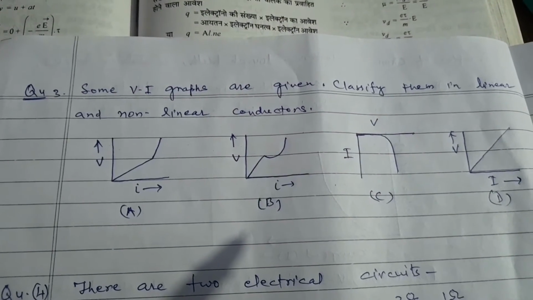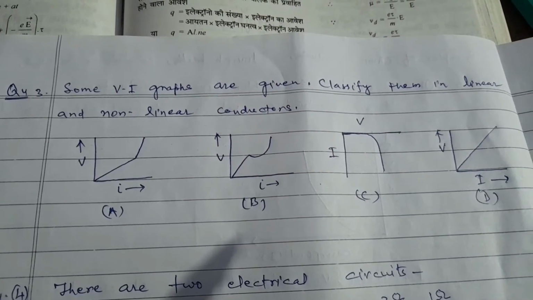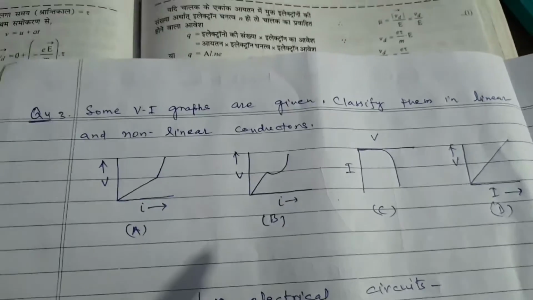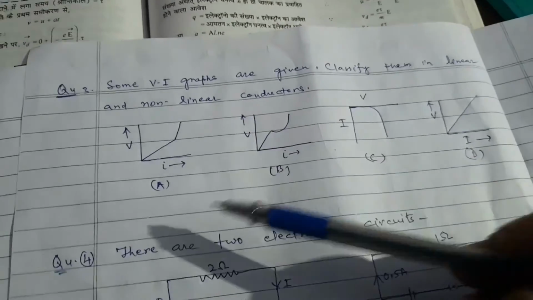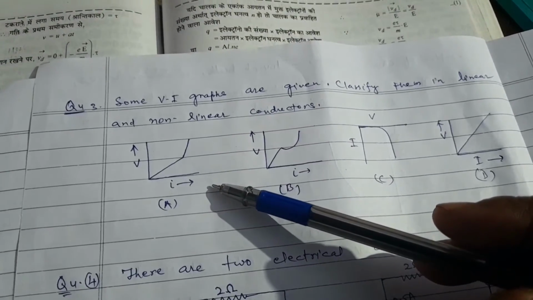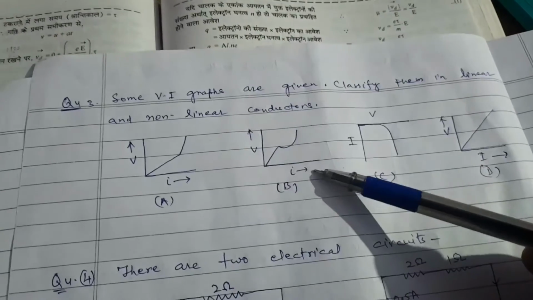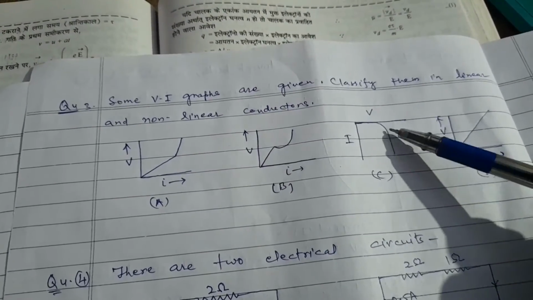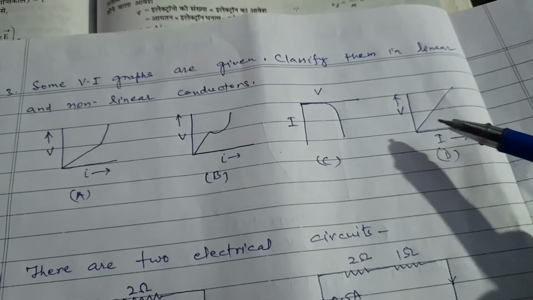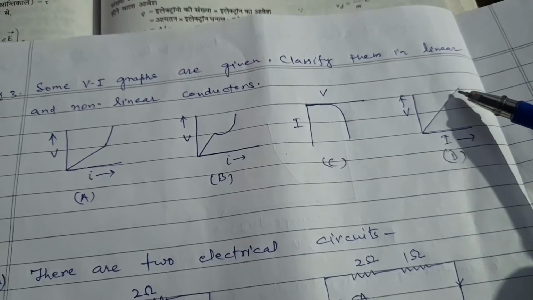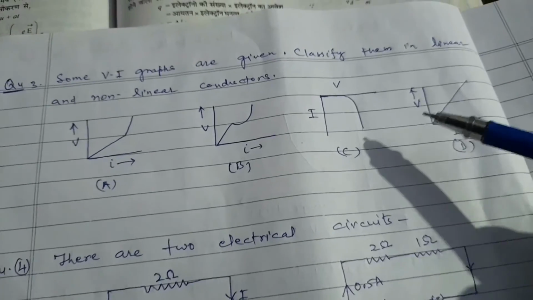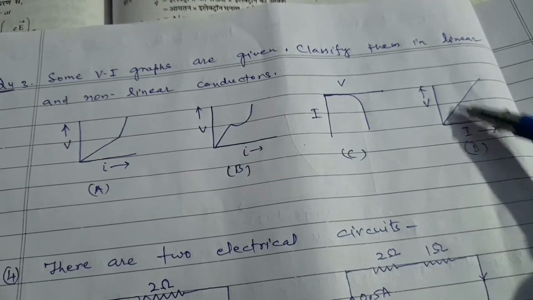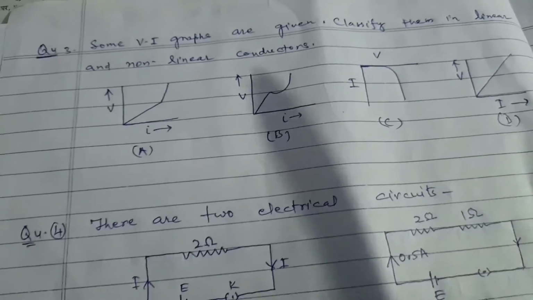There is also an important question. Some VI graphs are given. Classify them into linear and non-linear conductors. A graph is of such type. This is not linear. This is non-linear. And B, the graph is also non-linear. C, that is also non-linear. And D, the VI graph is linear because that is a straight line, and the graph shows the conductor follows Ohm's law.